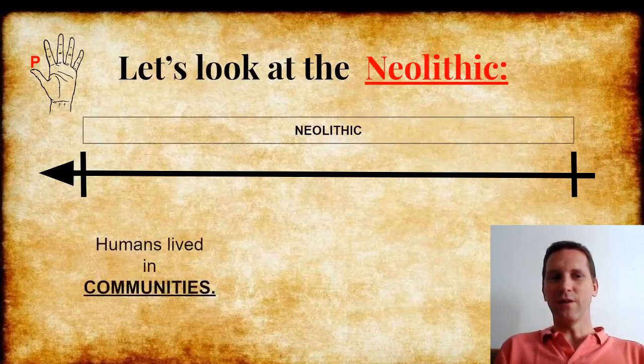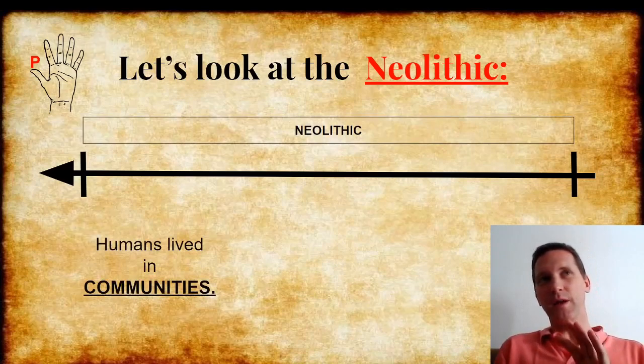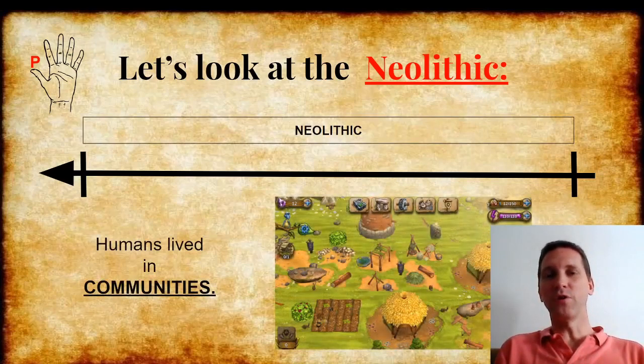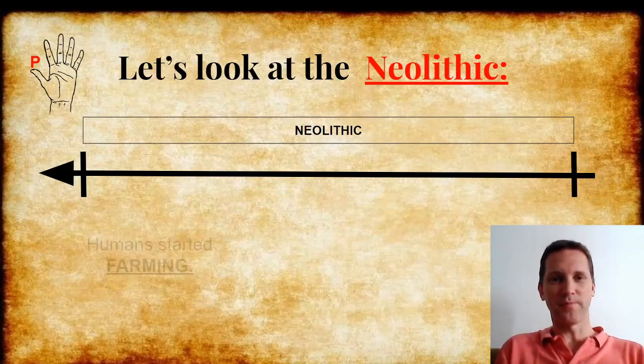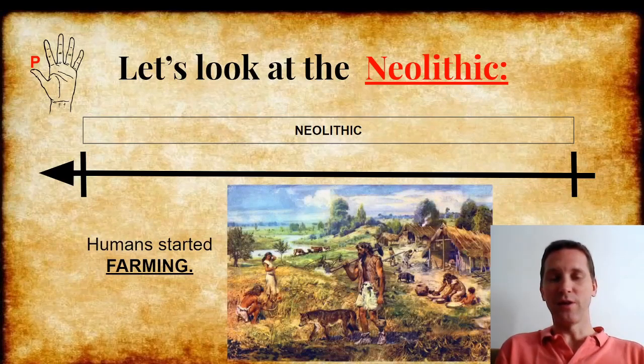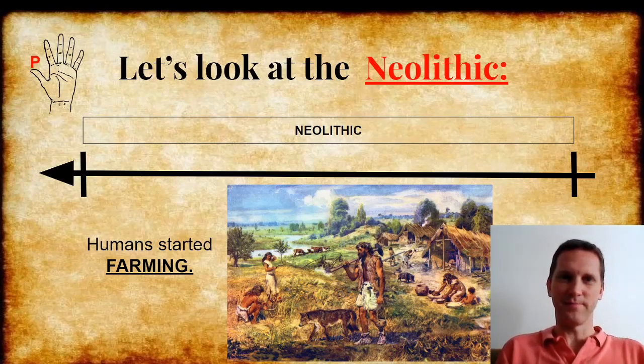In the Neolithic, humans stopped being nomads and they started living in communities with many homes together, living in larger groups. And most important, humans started farming, the activity of agriculture. Look at this picture. You can see a man with a dog. If you look carefully, you can see pigs and cows. These are domestic animals. And you can see some people who are farming to plant food. This way, they didn't need to move from place to place.